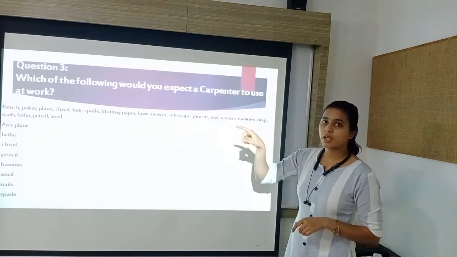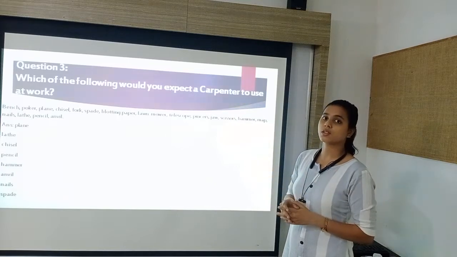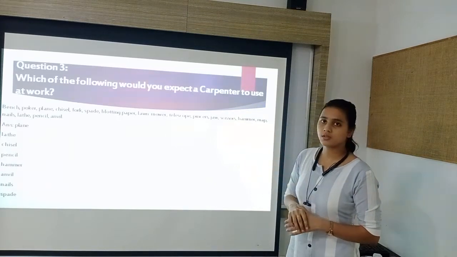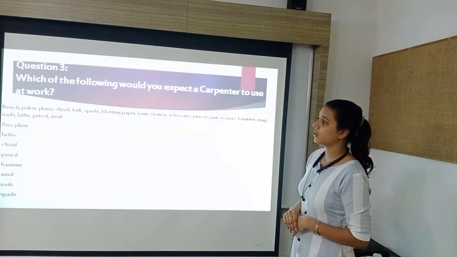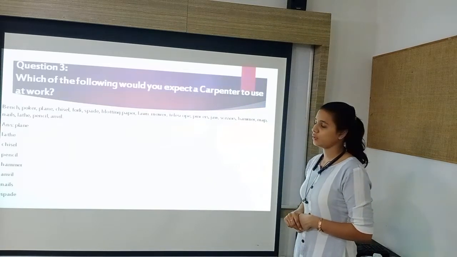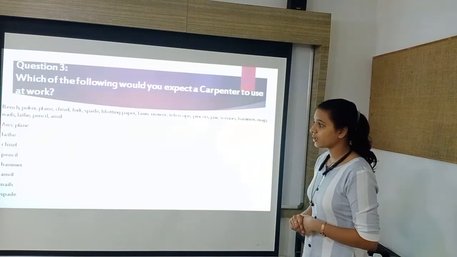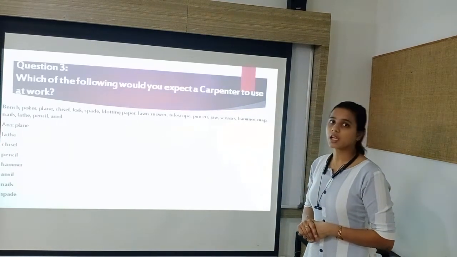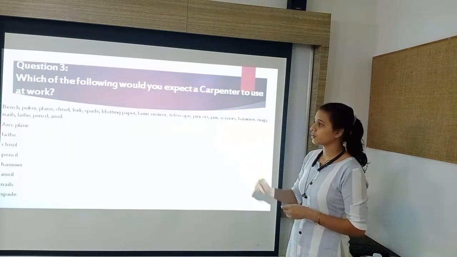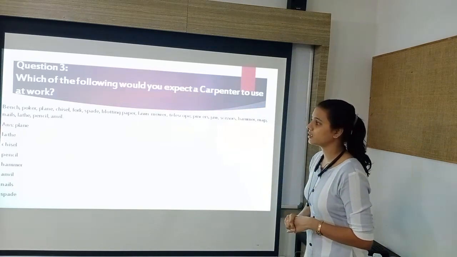So when the carpenter does not use bench, we will not use this word. Next is poker. Does the carpenter use poker? No. Next is plane. That is a tool of the carpenter. The carpenter uses a plane for shaping the wood. So we will write that here in the answer.